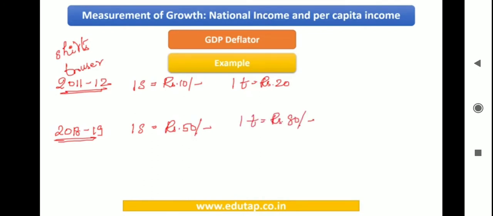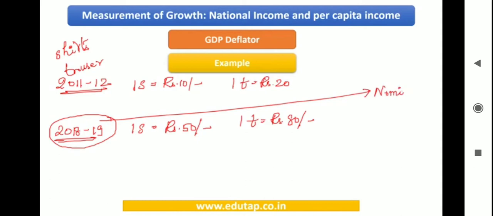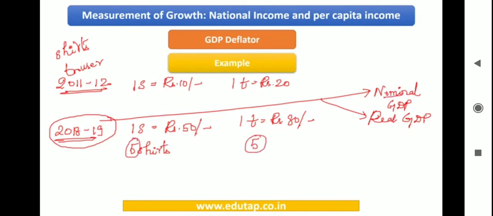Right? Now what we need to do is find the nominal and the real GDP for the year 2018-19. For the same year, I'm going to compute 2 things: one is the nominal GDP and the other is the real GDP. Okay, now coming to quantity, we came to know that 5 shirts were produced in the year 2018-19 and 5 trousers. Now let us calculate first the nominal GDP.